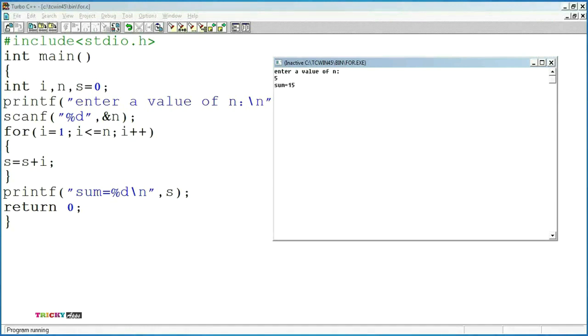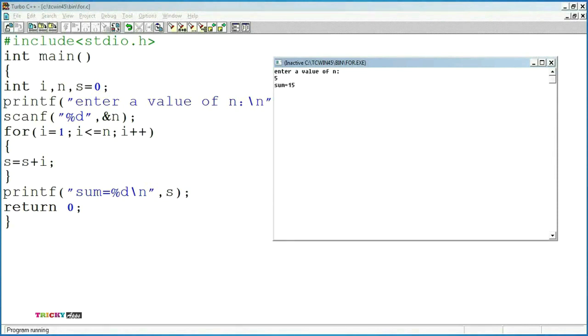Now the control will move to the iteration or increment condition. Now the i value is updated to 2. At i = 2, 2 <= 5. Then the loop body runs s = s + i. Now the i value is 2 and s = 1, so we get the s value as 3. Again, the i value is incremented to 3, that is i++.